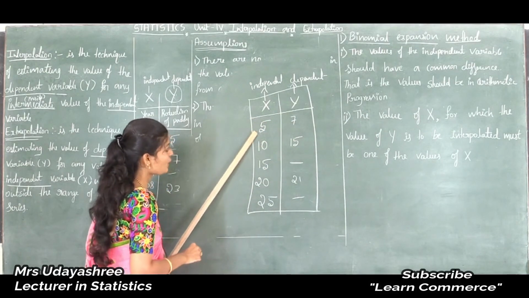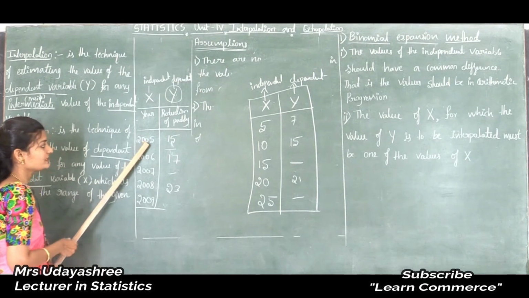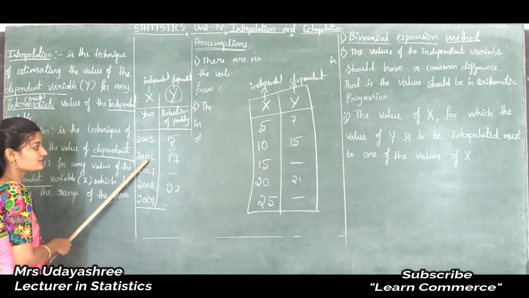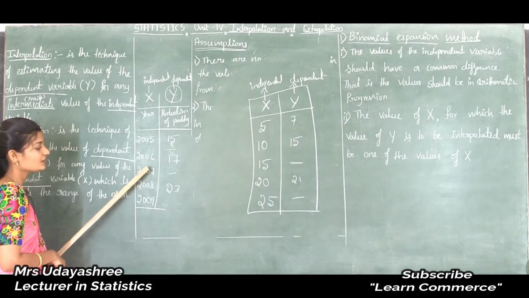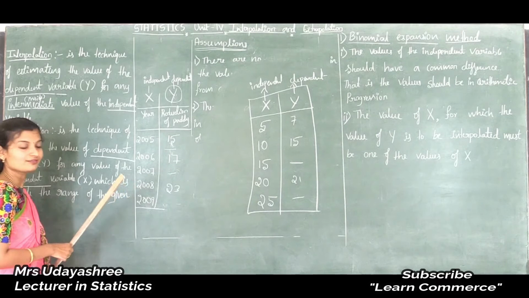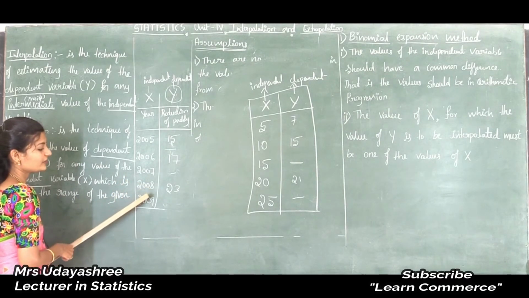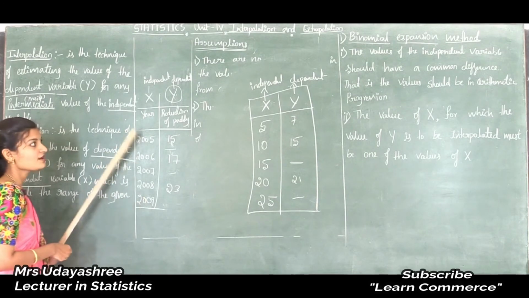See here the common difference is 5, and like that in this example, see the common difference. From 2005 to 2006, a 1 year gap is there, and from here to here a 1 year gap is there. From 2007 to 2008 a 1 year gap is there, like 2008 to 2009 a 1 year gap is there. So here the common difference is 1 year.